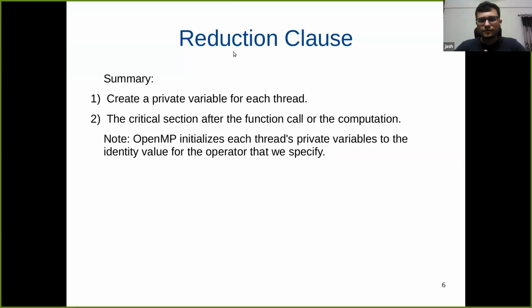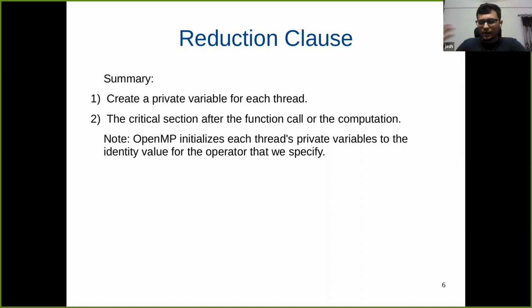So in summary, what OpenMP does is that it creates a private variable for each thread, which is a thread private variable. It does that computation in parallel, and the critical section follows that computation.